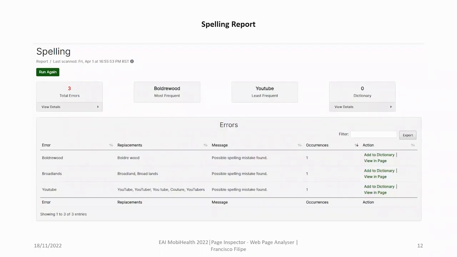The spelling report aims to make a spelling analysis of the page, thus allowing the user to view the spelling errors present on the page in order to correct them. The analysis is done through an open source tool called Language Tool developed in Java. This report, like all of the others, is available in the form of an API, receiving as arguments the URL, content, and language of the page. The API returns a JSON response.